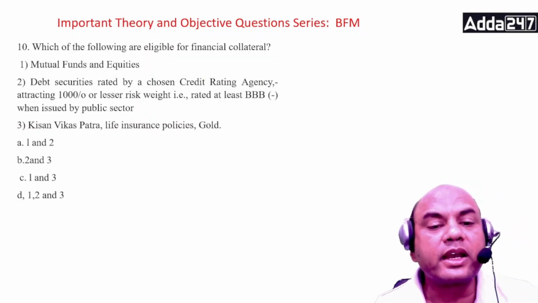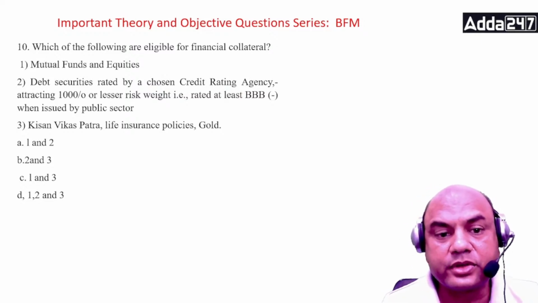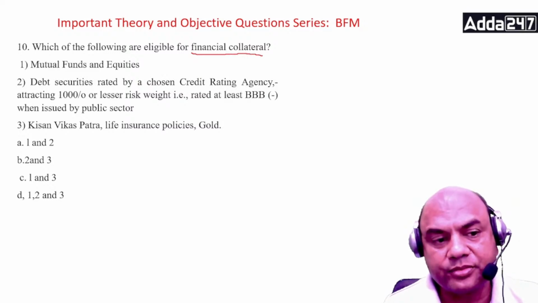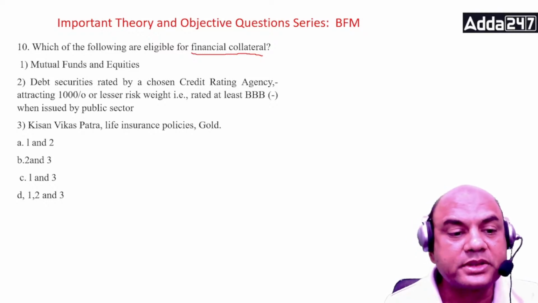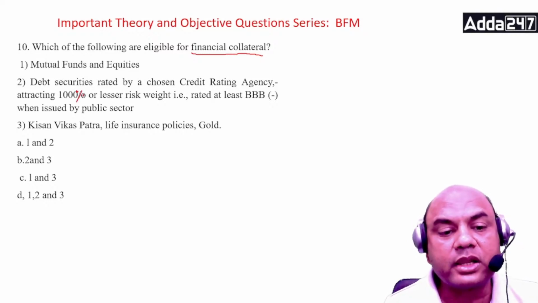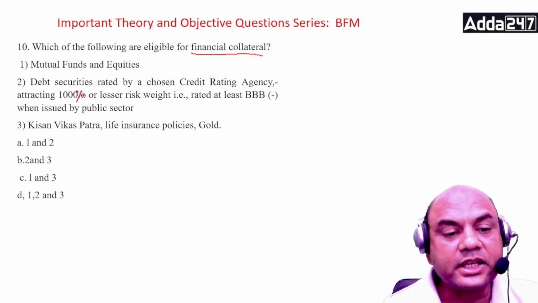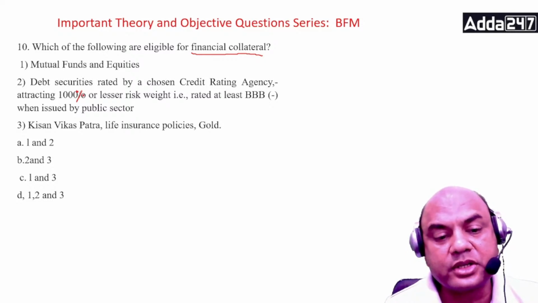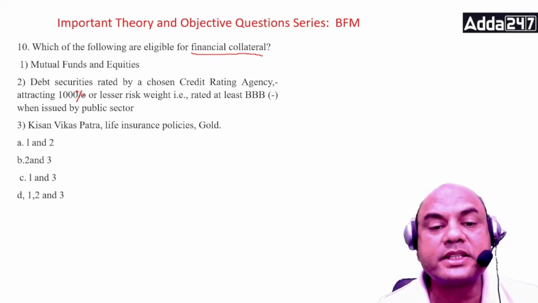Which of the following are eligible for financial collateral? Okay, which of them are eligible? This is a module B question. Mutual funds and equities. Debt securities rated by chosen credit rating agency, attracting 100% or lesser risk weight, rated at least BBB minus when issued by the public sector. Kisan Vikas Patra, life insurance policies, gold. So which of them are eligible as a financial collateral over here?